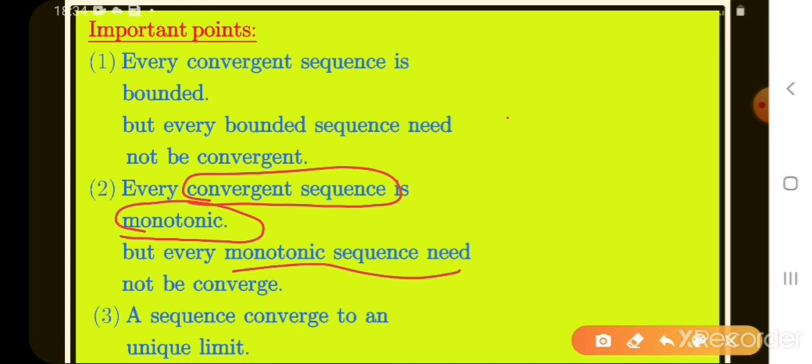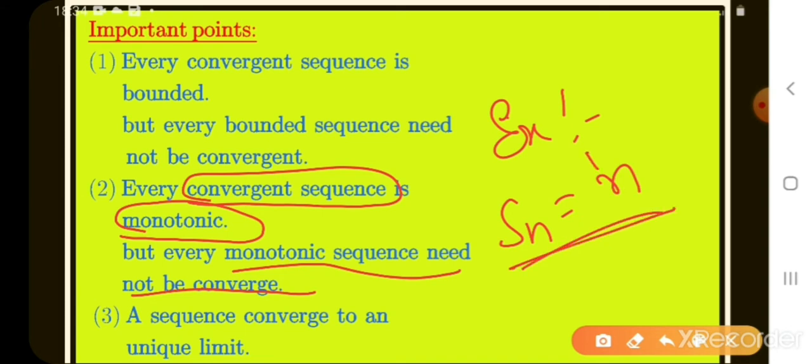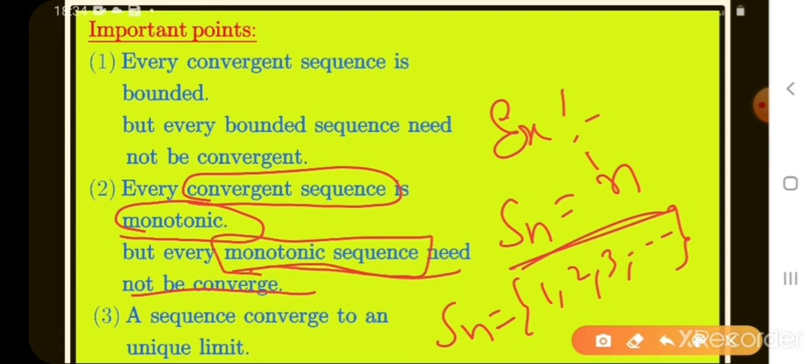But every monotonic sequence need not be convergent. That means if a sequence is increasing or decreasing, it need not converge; it may have a limit, or it may not. See here, example, Sn equals n. What are the elements of Sn? 1, 2, 3, 4 and so on. Is it decreasing or increasing? Increasing sequence. This is a monotonically increasing sequence. We have to check whether it converges or not.